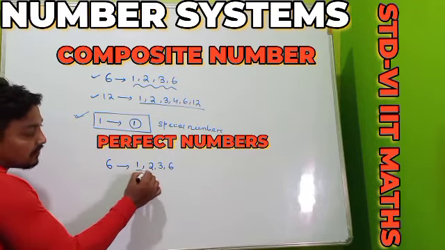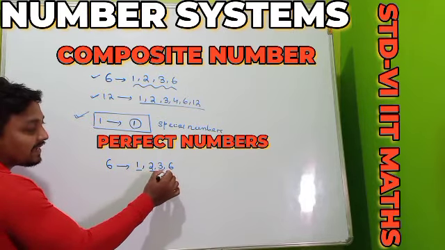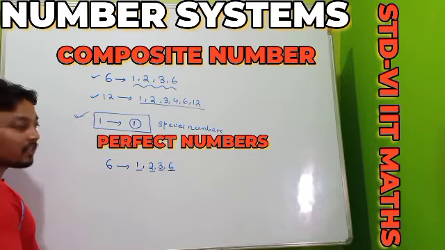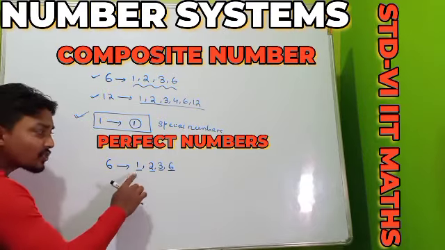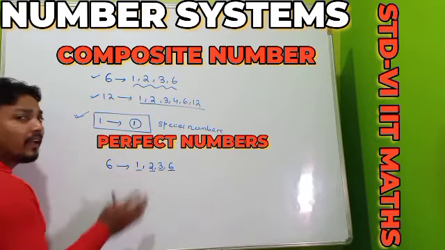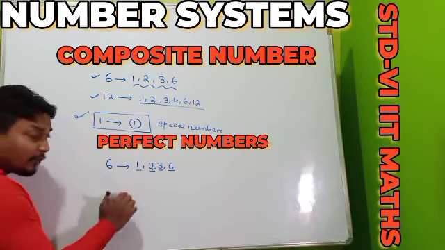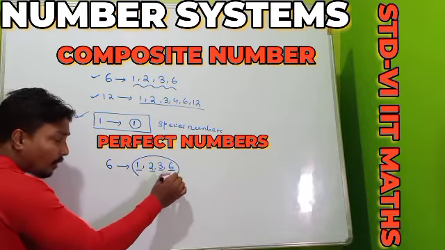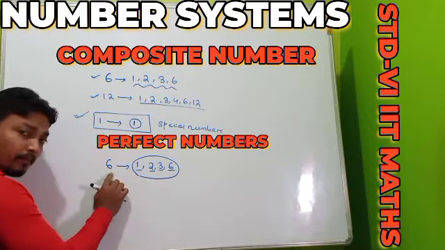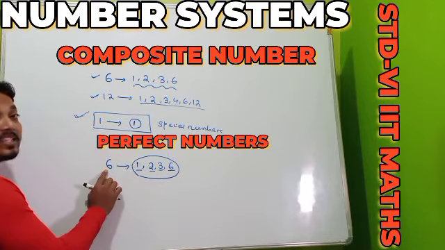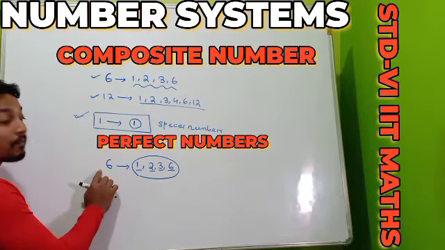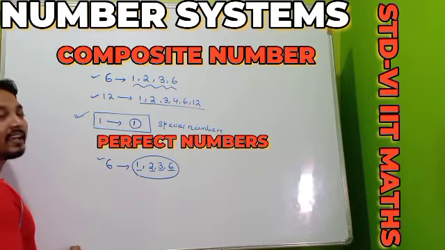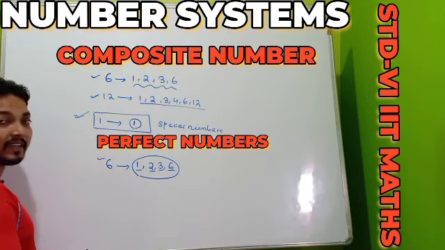Here 1 is one factor, 2 is another, 3 is another, also 6 is another. Whenever the sum of all the factors of one number is double that number, then this number we can call our perfect number.